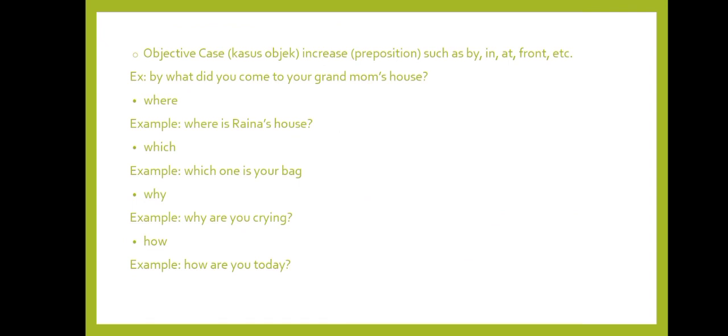Okay, next. Where. That is used to ask about place. For example, where is Raina's house? And which, or yang mana. That is used to ask for a choice between several available options. For example, which one is your bag? And then why. That is used to ask for a reason. For example, why are you crying?